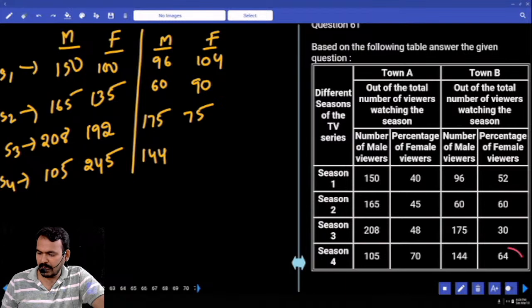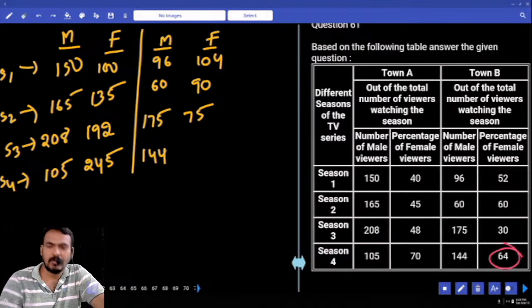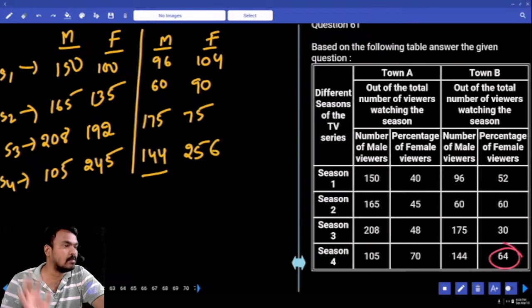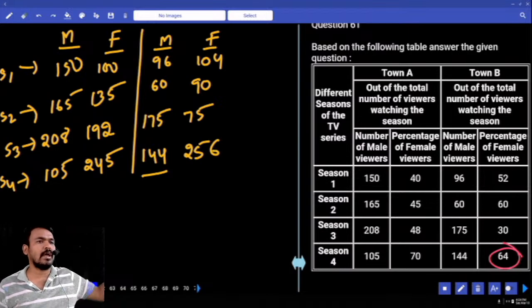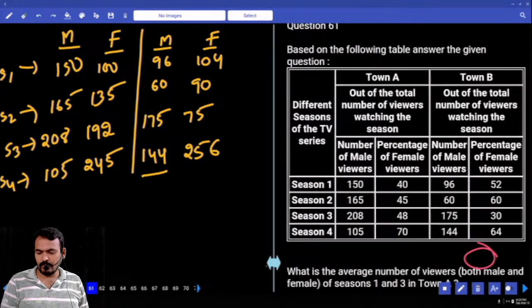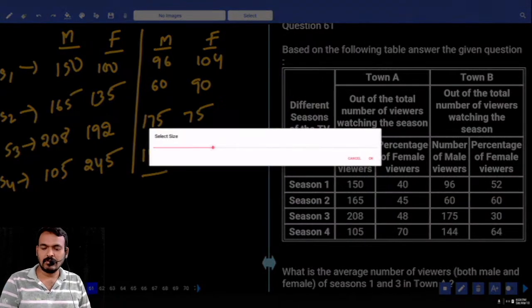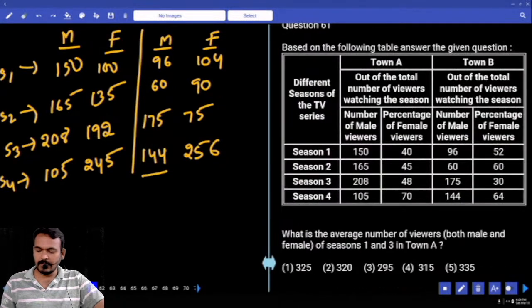144. Female are 64%, so male members are 36%. 36 times how many gives 144? 4 times. Then 64 times 4 is 256. This is the data for town A and town B, in 4 seasons. What is the first question?